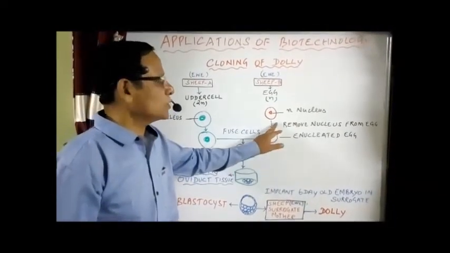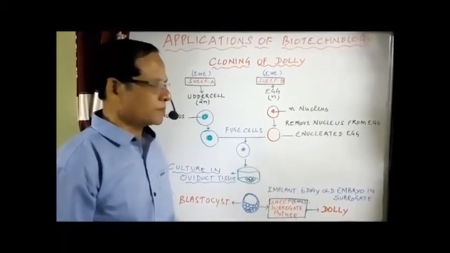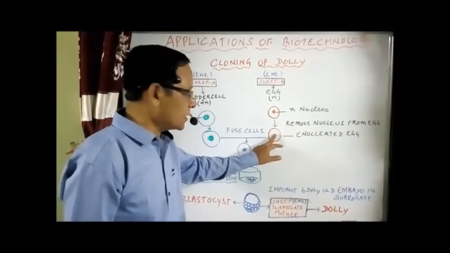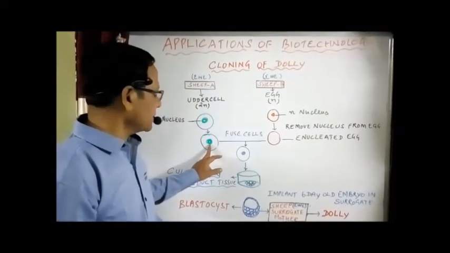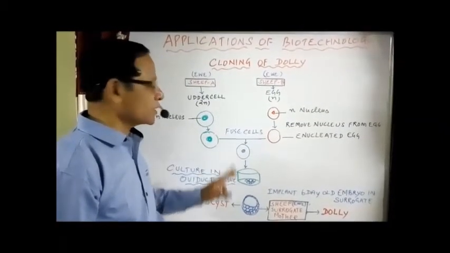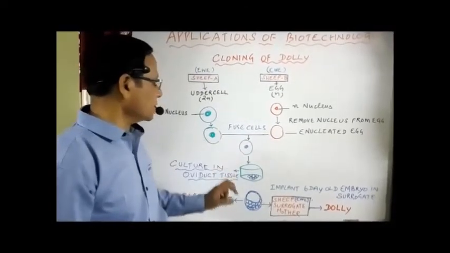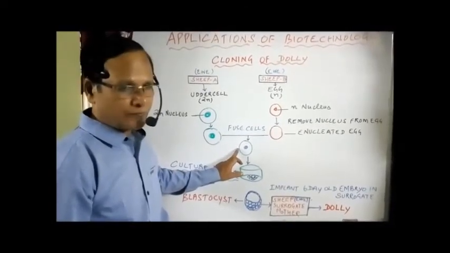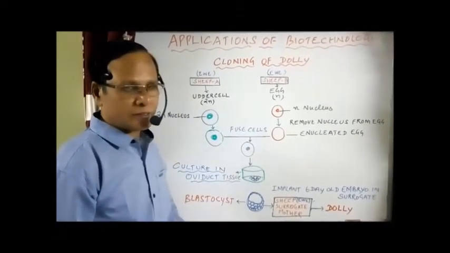Now you have to remove the nucleus, making it enucleated. Now this is an enucleated egg. Now this enucleated egg was fused with the diploid somatic cell. And then at that time what would happen, this membrane is being ruptured, allowing the egg cell to take the nucleus. Now this is the diploid cell with egg cytoplasm and diploid nucleus.